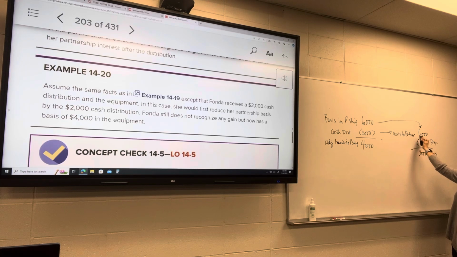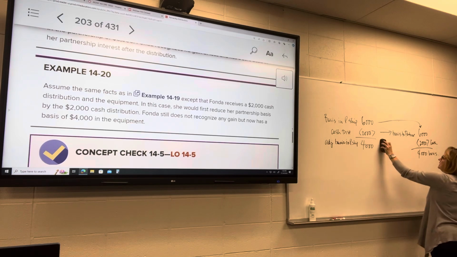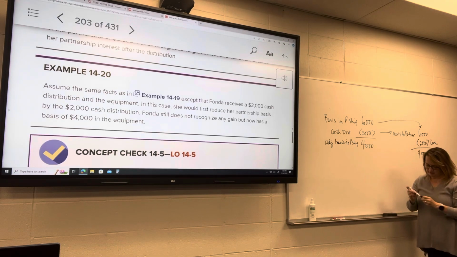What do I want? Property, so the basis to the partner, she's still limited to 6,000, but she got that cash distribution of 2,000. So now the property is gonna be $4,000 basis. Think of it this way.